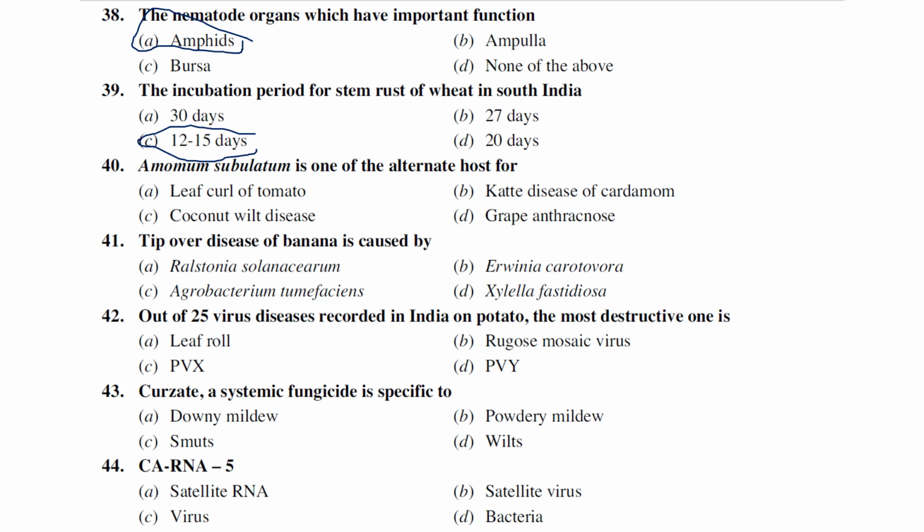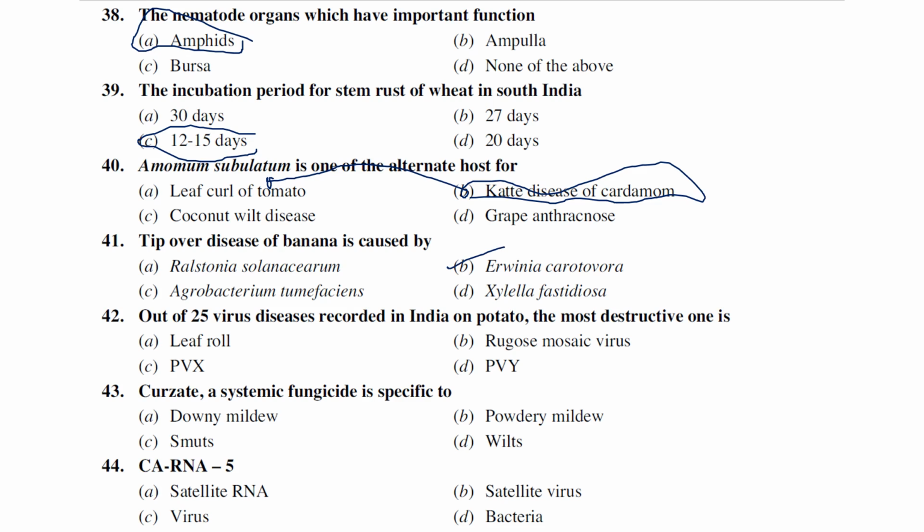Amomum subulatum is one of the alternate hosts for the following disease: leaf curl of tomato, chirke disease of cardamom, coconut wilt disease, grapes anthracnose. Generally, Amomum subulatum acts as an alternate host for the chirke disease of cardamom. Okay. Tip over disease of banana is generally caused by Erwinia carotovora.